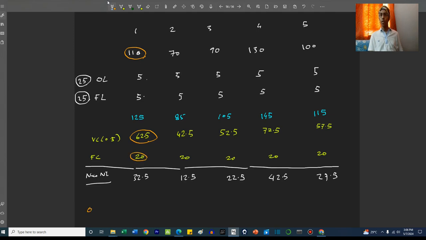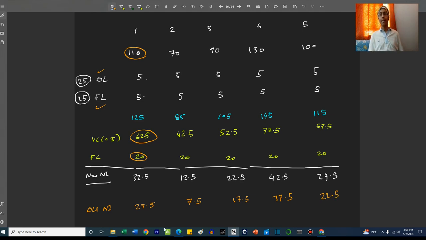So old net income without the addition of the financial leverage and the operating leverage will be equal to 110 minus 62.5 minus 20, which is 27.5. The new one is 32.5, and the old one is 22.5 in another year.